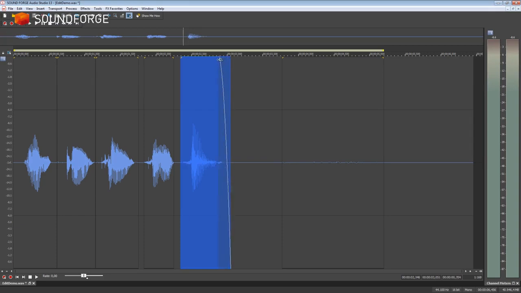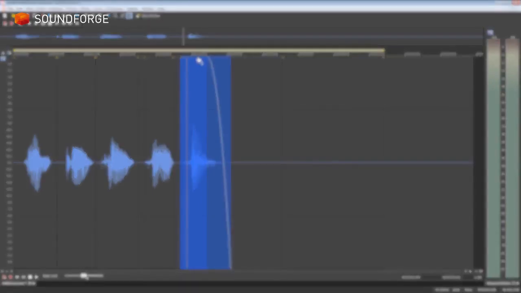Events can easily be faded in or out. This creates a volume curve. You can use the curve to estimate the current volume curve. You can also drag down the entire curve. This reduces the master volume of the event.